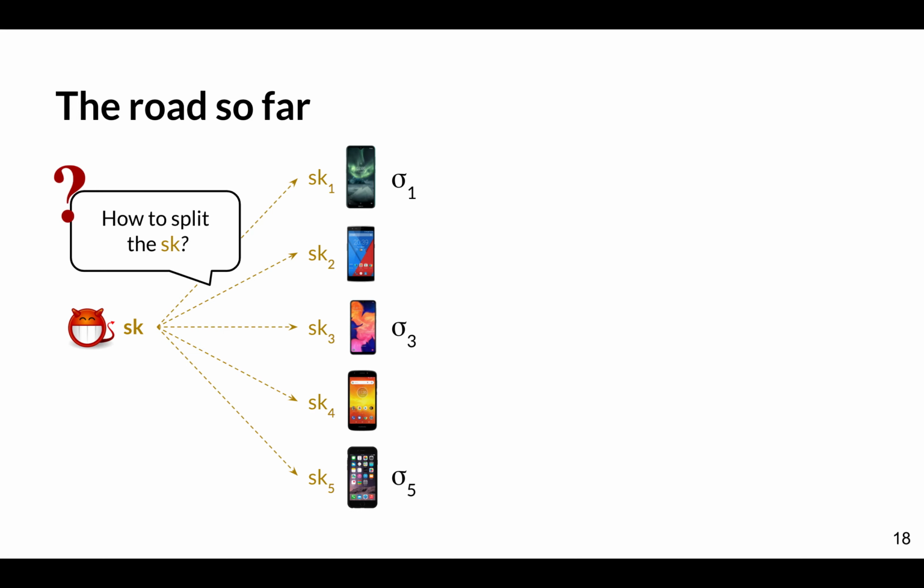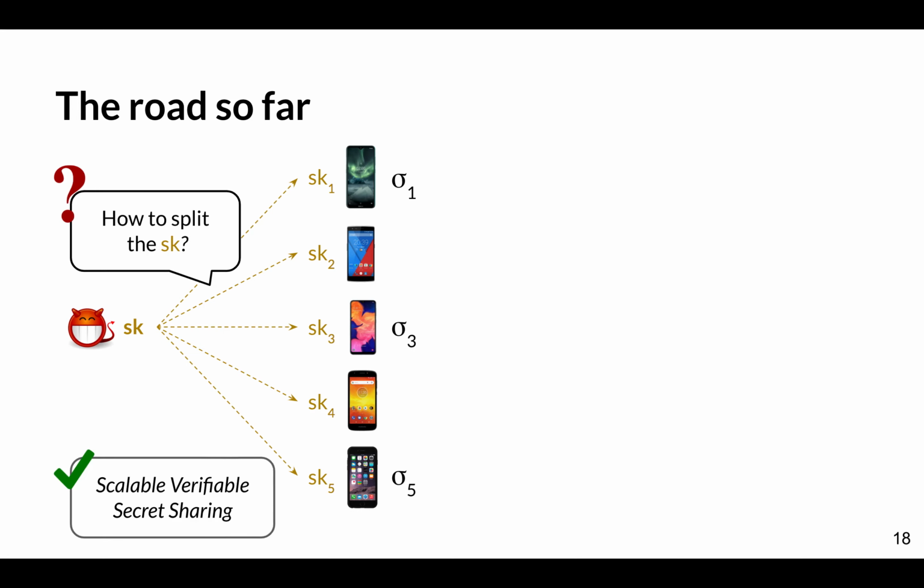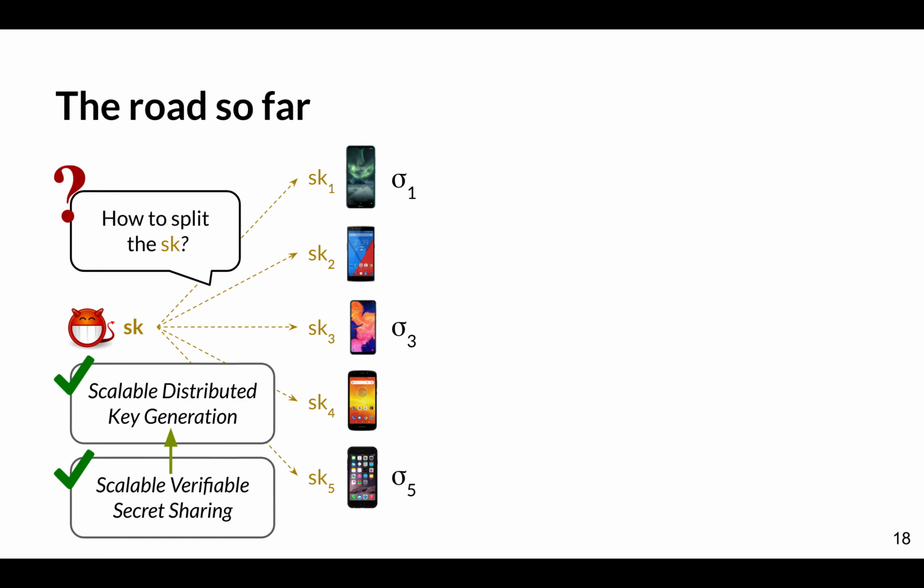And okay. So the road so far was, we were talking about how to split the secret key efficiently, and for that we had to scale these verifiable secret sharing protocols by figuring out a new way to compute proofs in KZG polynomial commitments. And I claim that this also leads to a scalable distributed key generation protocol, and you can see the details in our paper.